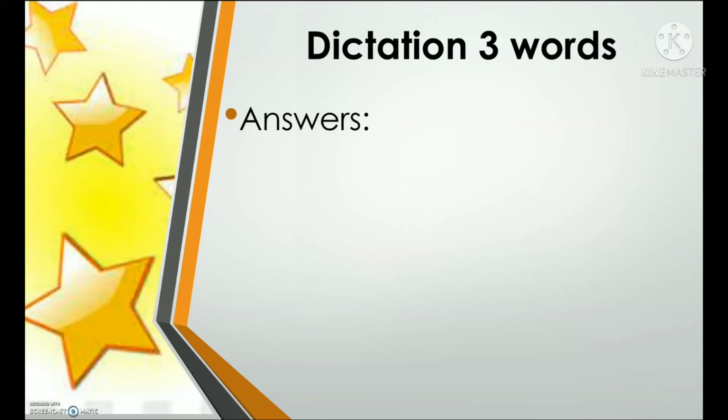Now let's check your answers. Bring out your red pen. If your answer is correct, please put 1. But if your answer is incorrect, please copy the correct answer beside your answer.